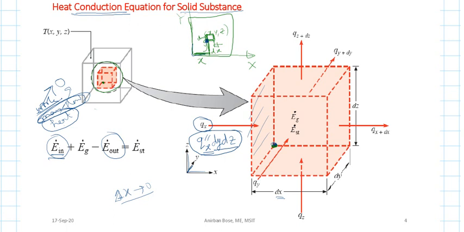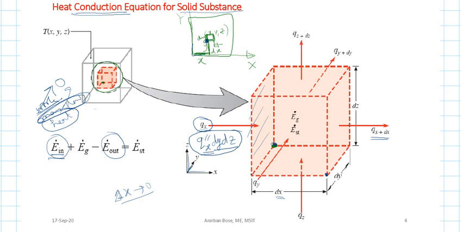And let us consider that at a distance delta x, here this location is at x, and here the location is at x plus delta x. So at this location the heat flux is qx plus delta x. How are qx plus delta x and qx related? It is very simple.